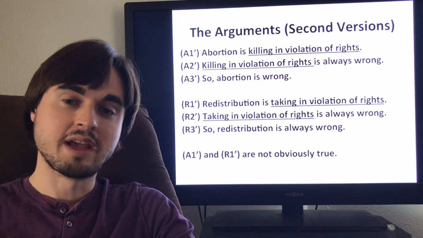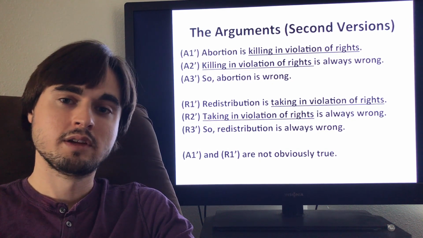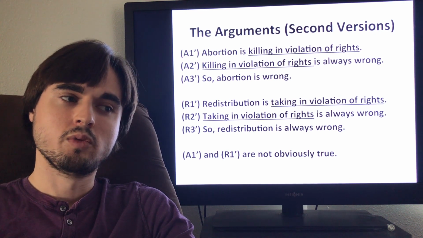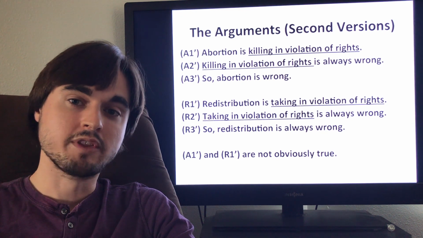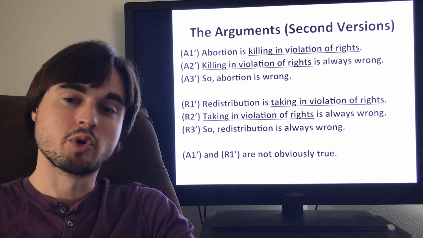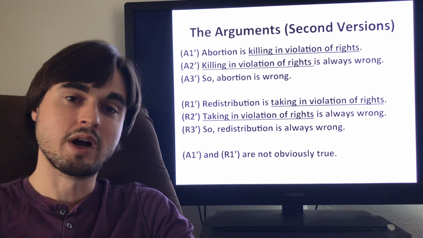So let's look at premise A1 prime, okay? Abortion is killing in violation of rights. Is that true? Well, in order to justify this, you're going to have to show that fetuses have the relevant rights, and furthermore, you're going to have to show that getting an abortion violates those rights. Well, why is that?